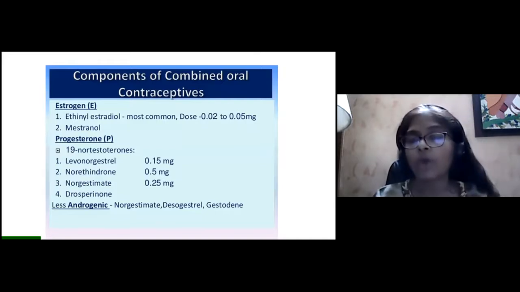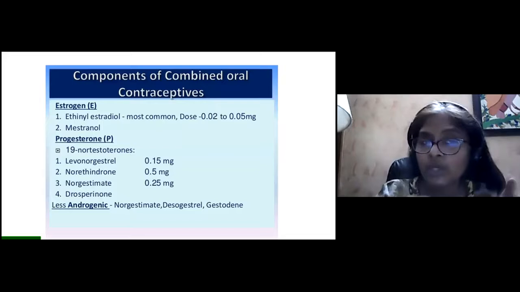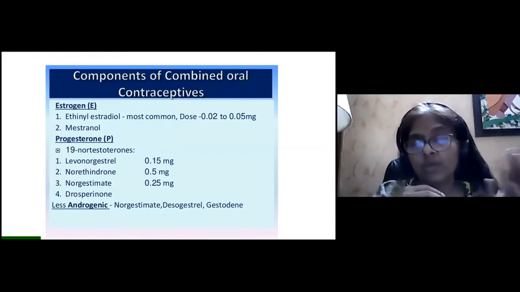Now, among the components of oral contraceptive pills, which is the main component? Is it estrogen or is it progesterone? The main component is the progesterone. The estrogen is just an addition, for the side effects, or the breakthrough bleeding which is caused because of progesterone. The estrogen is only for prevention of that.